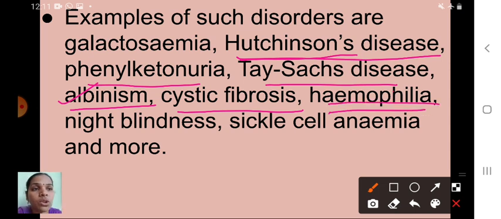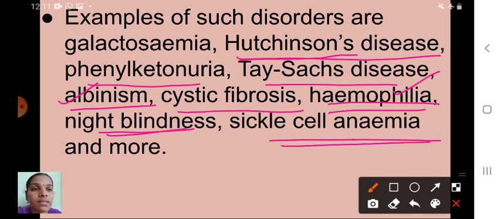This is a genetic disorder, and those who are affected by this disease take a lot of time to clot their blood. If any injury is there, continuous heavy bleeding will be there in that person. It takes a lot of time to clot the blood, so it can lead to death. Next one is what? Night blindness, that is a sight problem. Next one is sickle cell anemia.